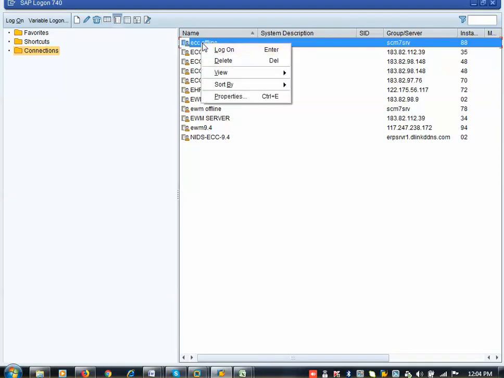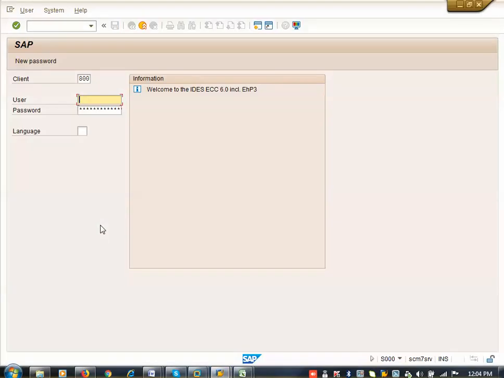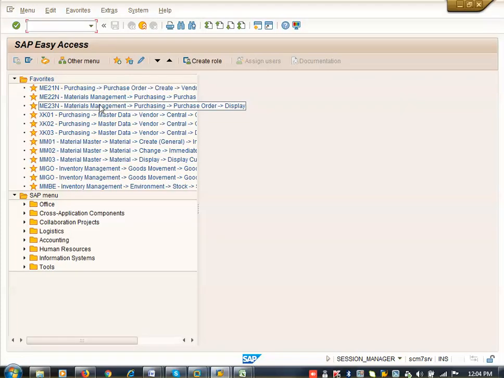Once again I am logging in here. I can do log on here like this, or otherwise select the line item and go to log on. A window will open here: SAP user, and then India 123 here. Click on Enter, I log on.